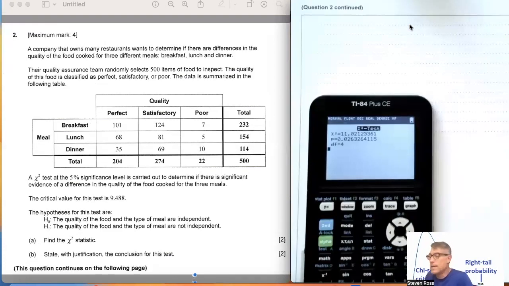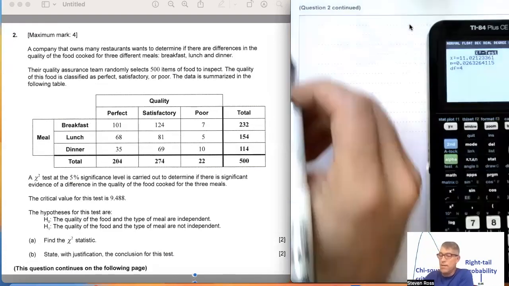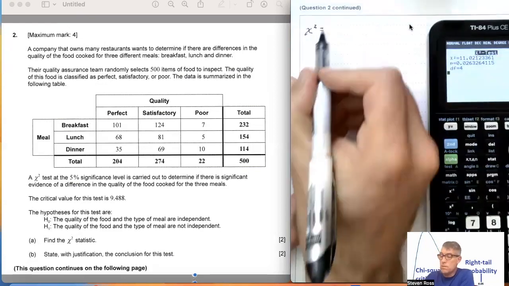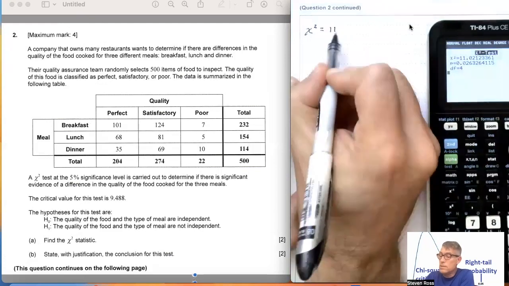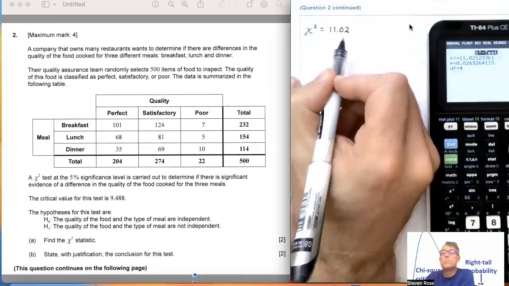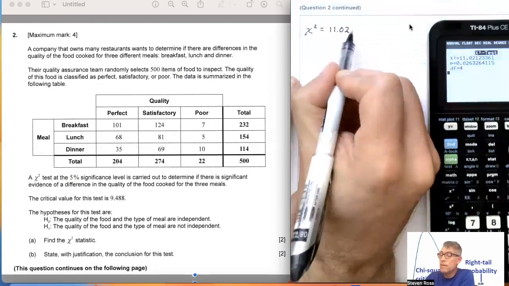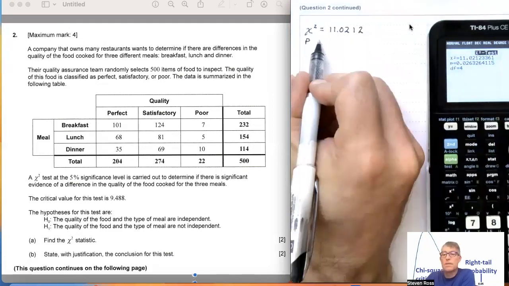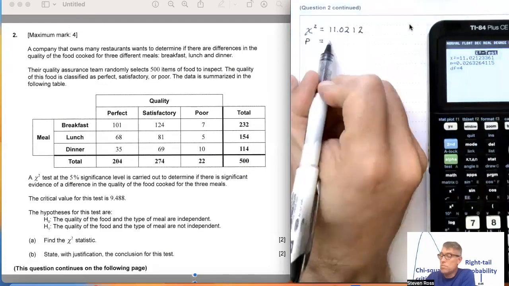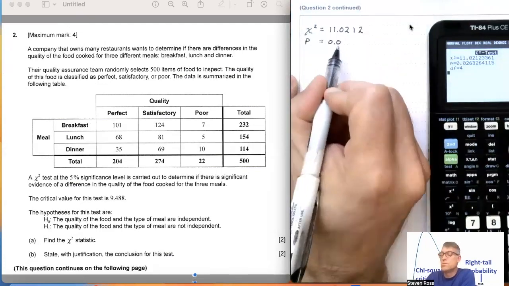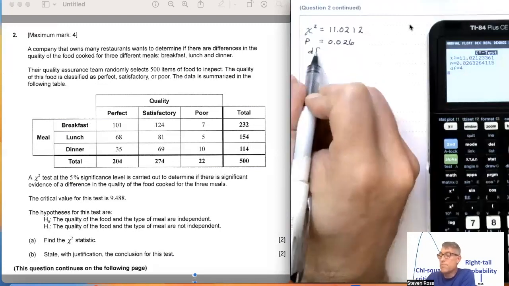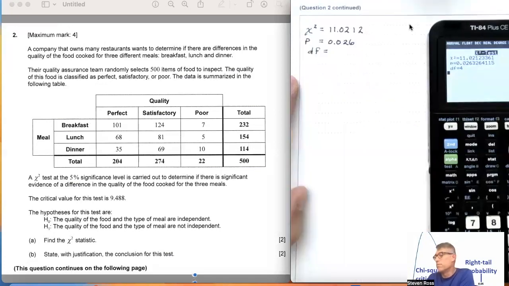All right, so I get an answer here of chi-square. My chi-square value is 11.02. I'll go a few extra digits, 11.021. I'm also given my p-value, which is equal to 0.026. And my degrees of freedom are equal to 4.